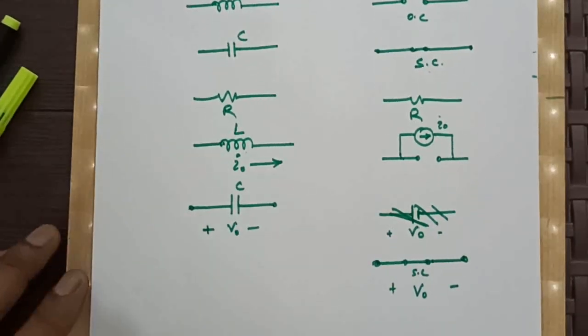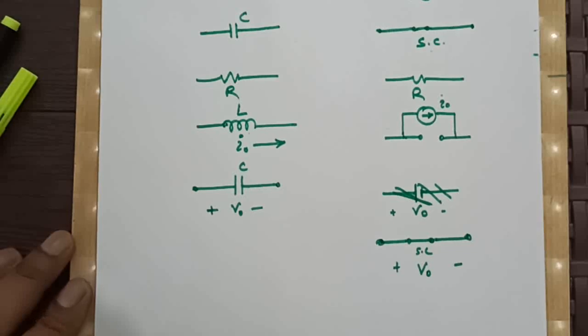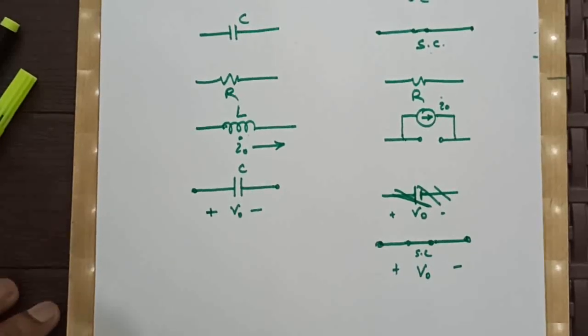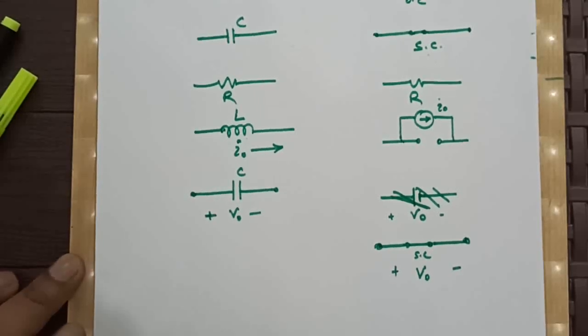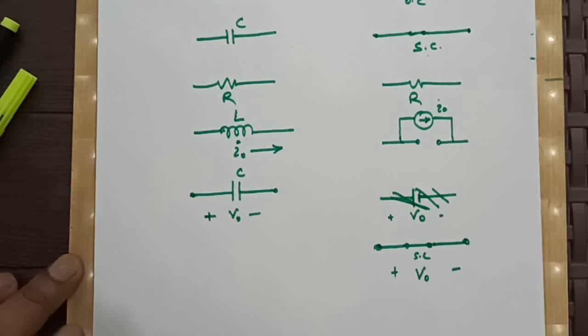Clear? Now we will do some problems on initial conditions, which is very important from the GATE point of view, because from second order they don't ask direct questions like find the response of the second order system. Till now no major questions were asked like this.